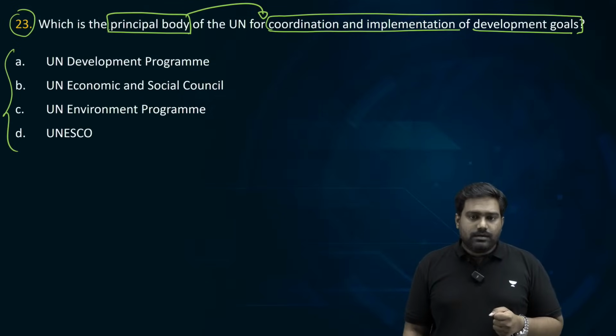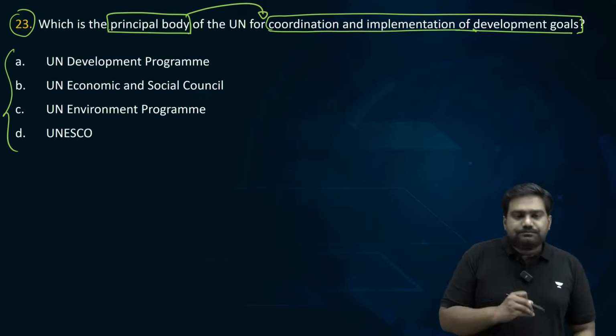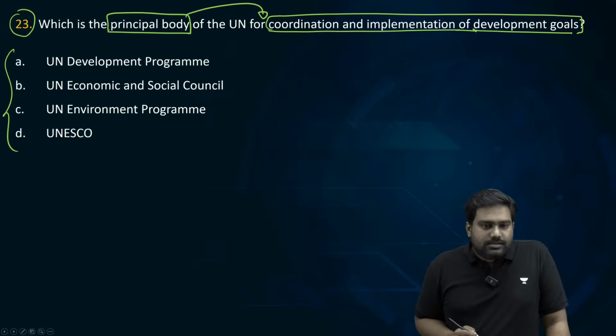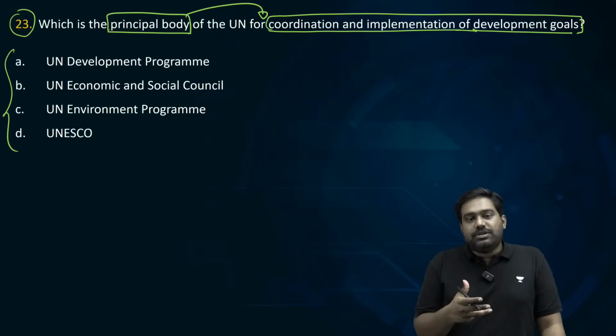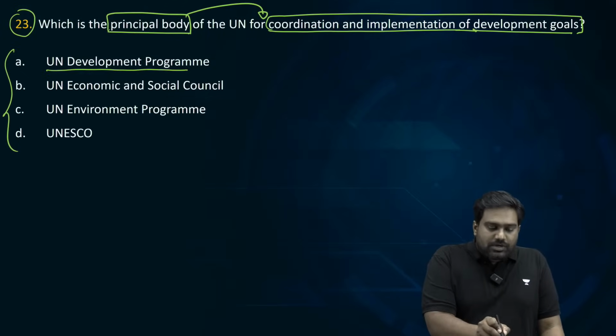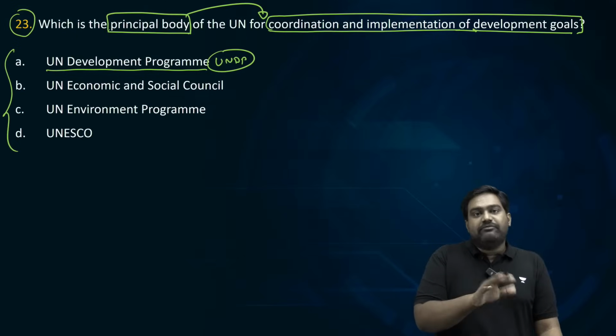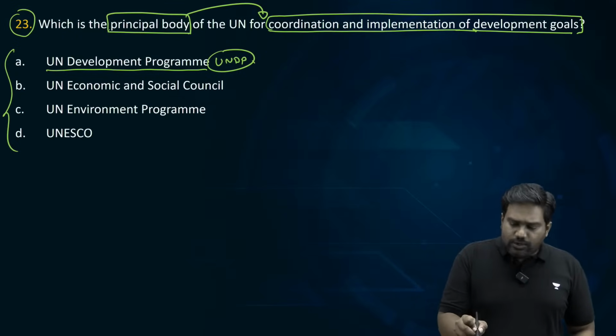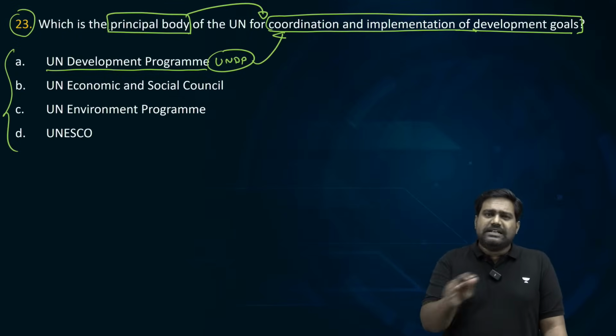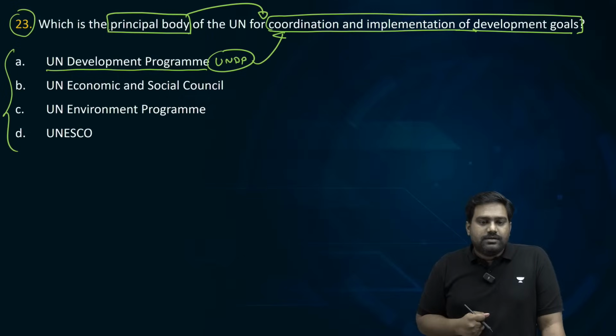48% are saying option A. See, again, that is the trick in the question here. I know many of you assumed it would be UNDP just because it's UN Development Program. You are right, UNDP deals with development initiatives, but it's not the principal body. This is where you have to be careful.